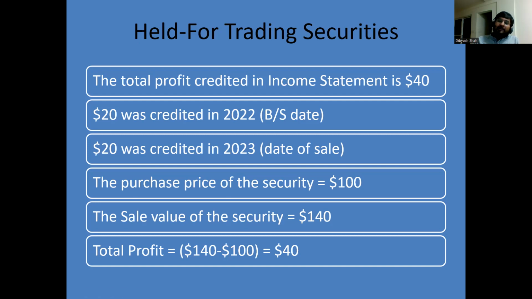So you should always remember that in this accounting, the gain may be reported in different financial years. Like in my example, $20 was reported in 2022 and $20 was reported in 2023. But the total gain reported would always be the difference between the purchase price and the sale value, because that is the actual gain or loss that you are going to have on the security.